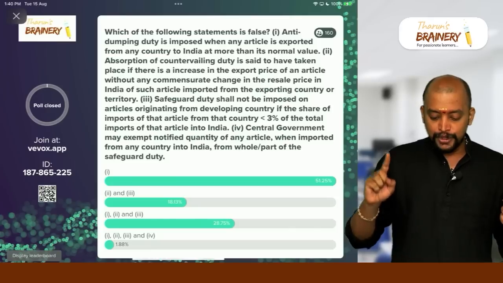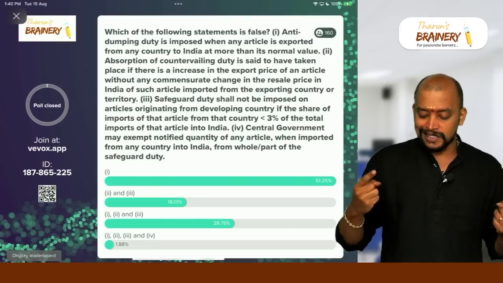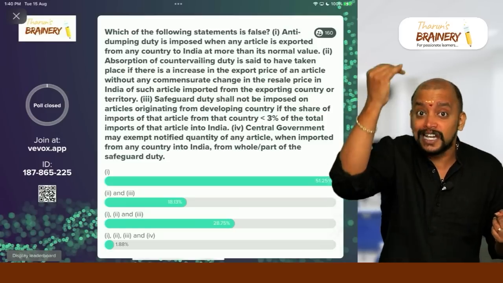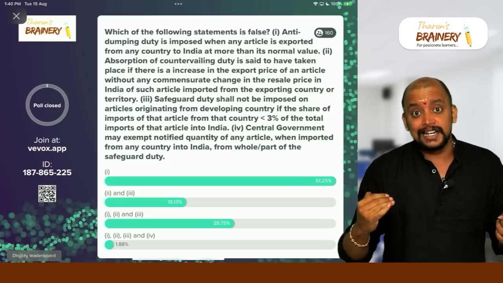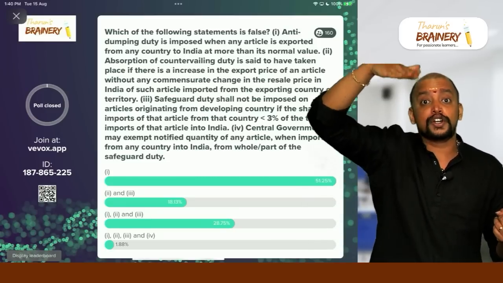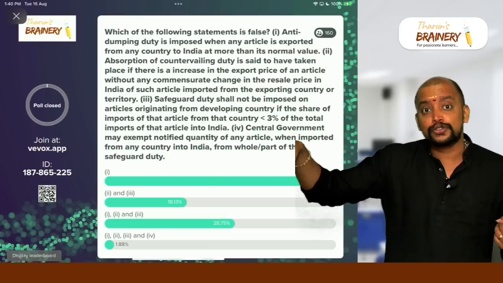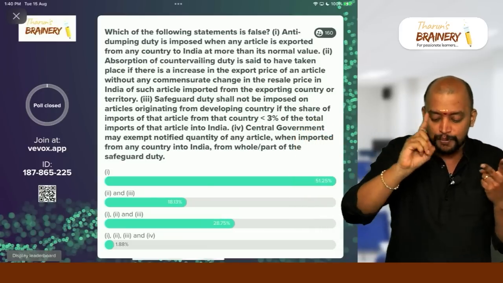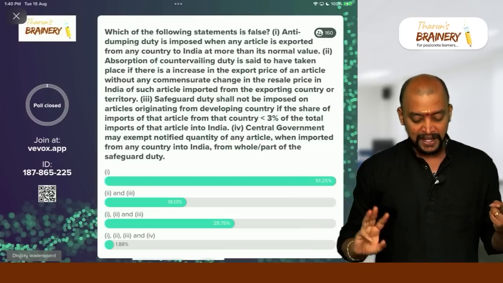Second, absorption of countervailing duty is said to have taken place if there is an increase in export price. No, decrease in export price. Decrease. So, only when the exporter tried to decrease the price so as to absorb the anti-dumping duty or anti-subsidy duty. So, second one is also false.